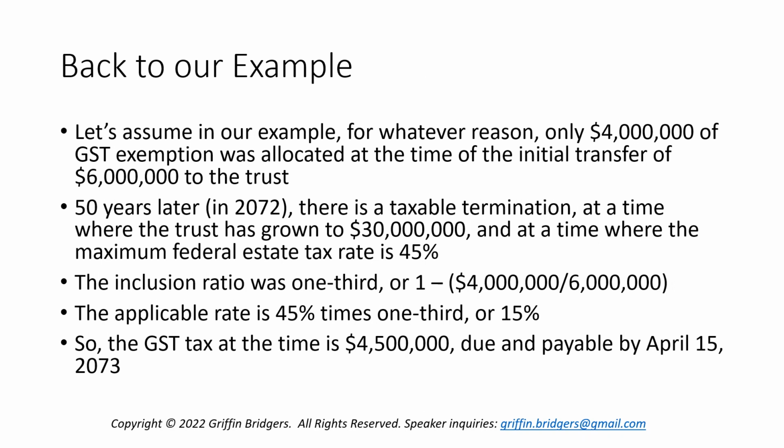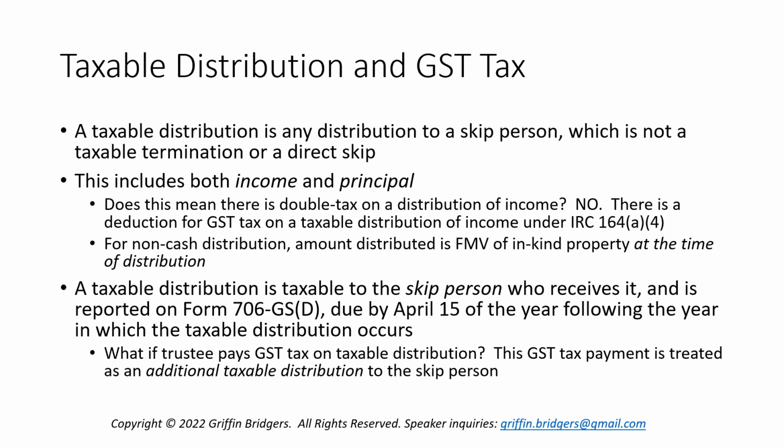What this means is that the GST tax at the time of this taxable termination in 2072 will be $4.5 million under the current law, and that amount will be due and payable by April 15th of 2073. So that might happen well in the future, but as you can see, it's important up front to lock in a full 0 inclusion ratio because that creates a 0 applicable rate in the future if there ever is a taxable termination.